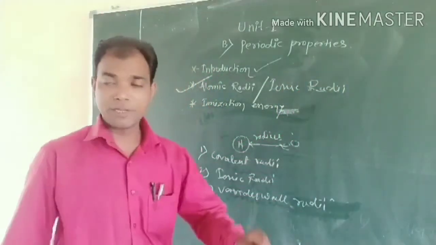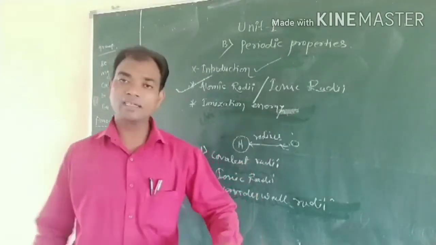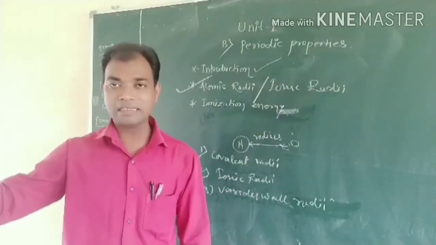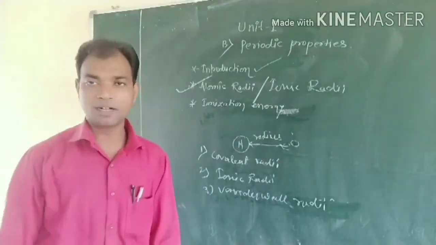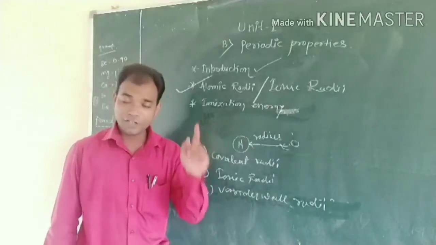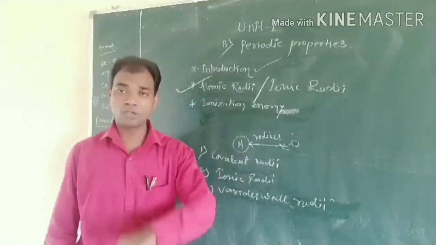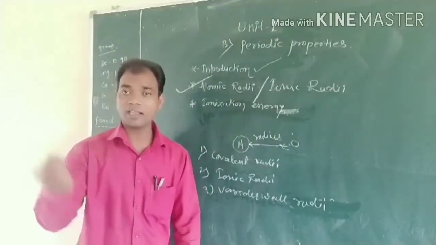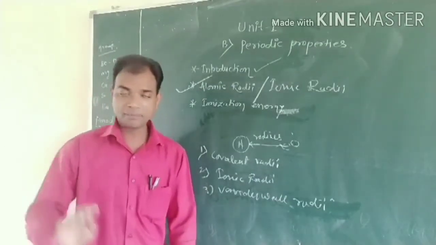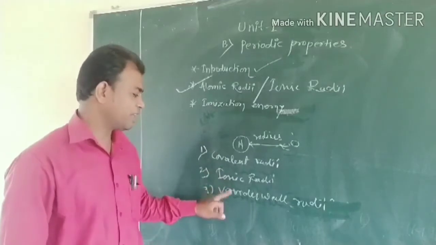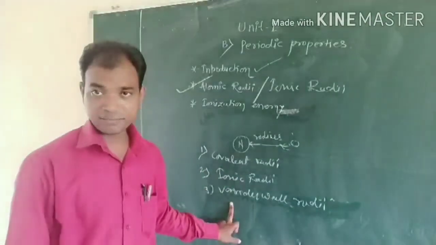The distance between the central nucleus and the outermost valence shell electron in an atom is called the atomic radius. The distance between the nucleus and the outermost valence shell electron in an ion is called the ionic radius. The radii may be covalent radii, ionic radii or van der Waals radii.